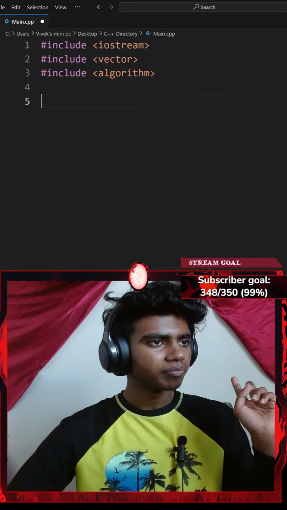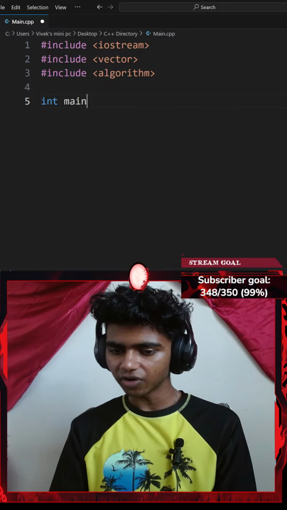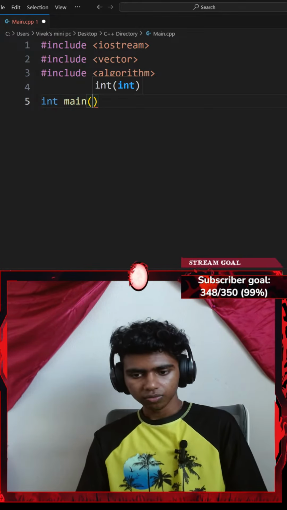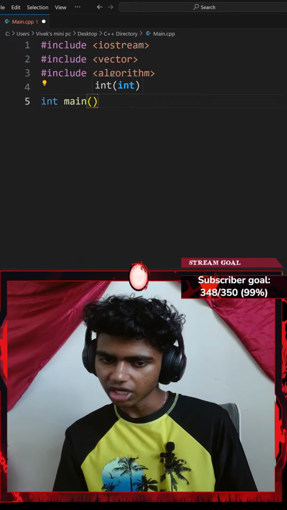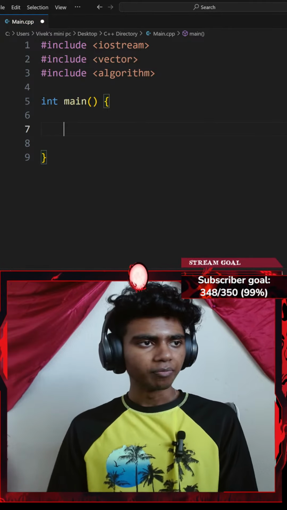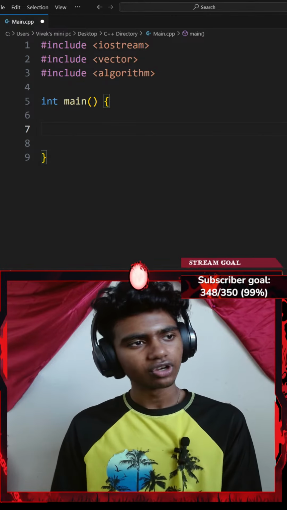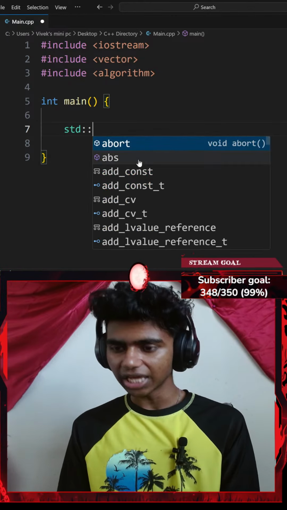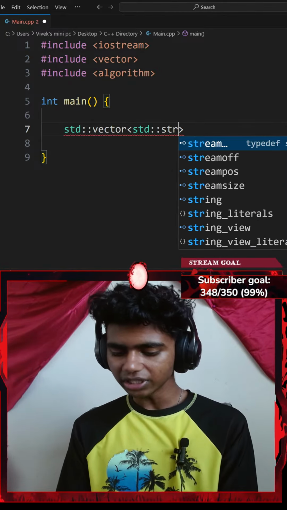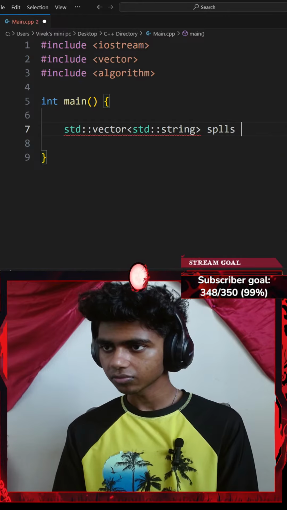That said, create a vector of strings called spells. So let me go ahead and type out my main function. Without pointers, you won't understand this, won't I? Without pointers, you won't understand iterators. Honestly, in that case, I should start with pointers as well. Maybe next stream I'll go over pointers. That said, create a vector of strings called spells. So let me go with a std::vector with a pair of angle braces, which is going to consist of only std::string. This vector is going to be called spells. There we go.